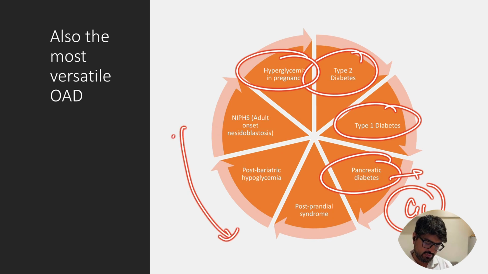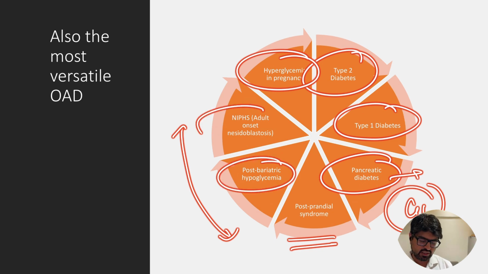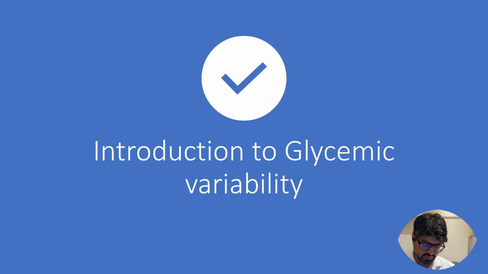We'll discuss this in the end. So it can be used in postprandial syndrome or reactive hypoglycemia. It can be used in post-bariatric hypoglycemia. It can be used in a condition called NIPHS, or adult onset nesidioblastosis. So these are all conditions where Acarbose can be widely used.